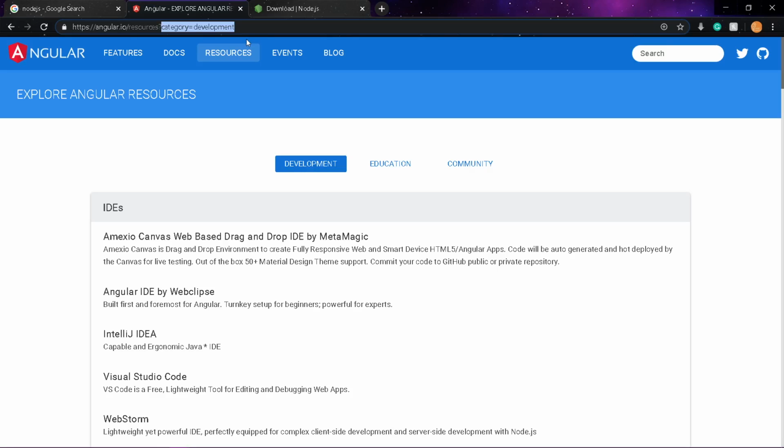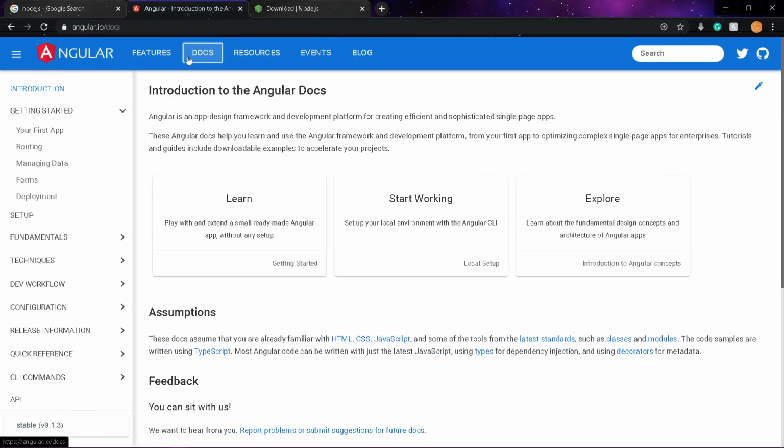Okay, so let me tell you what is a document. It's a very cool document. I usually prefer to learn from the official sites themselves rather than getting into some kind of tutorials. I learn something from official websites, and I understand that first, and then I'm going to explain it to you. So this is just an introduction to Angular.